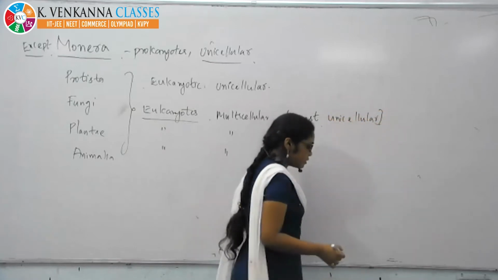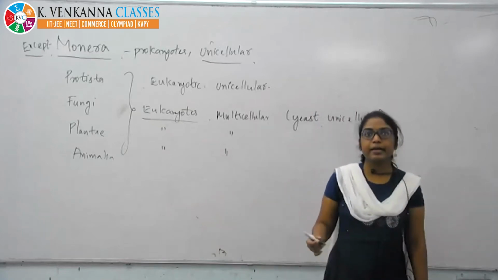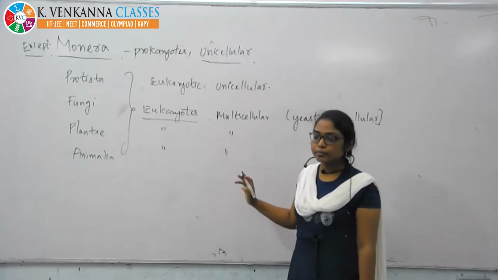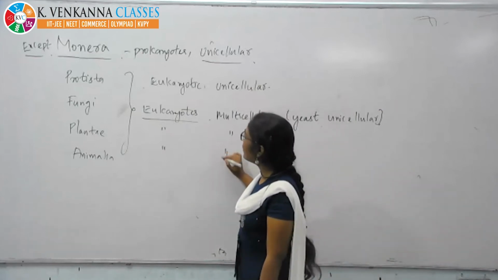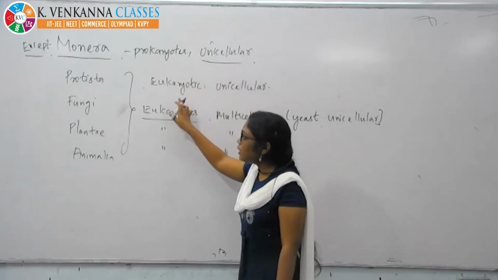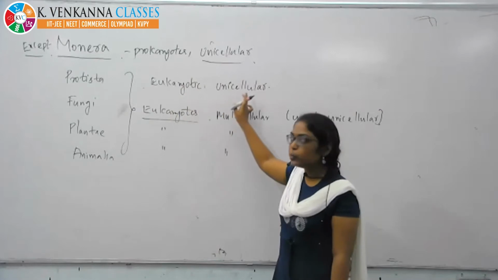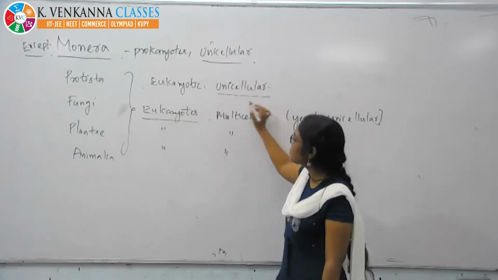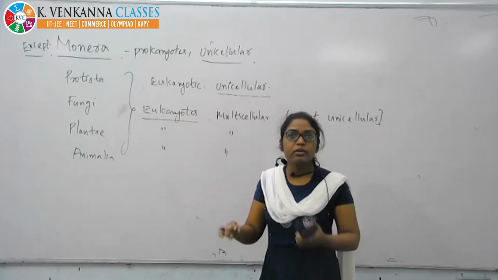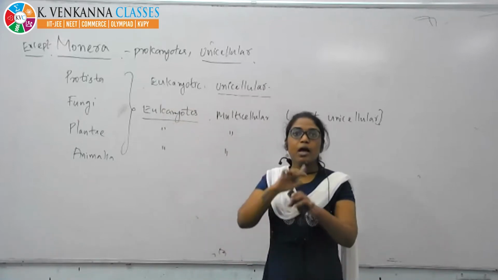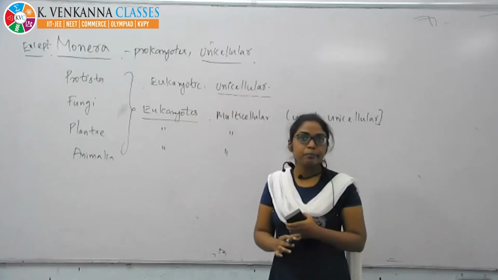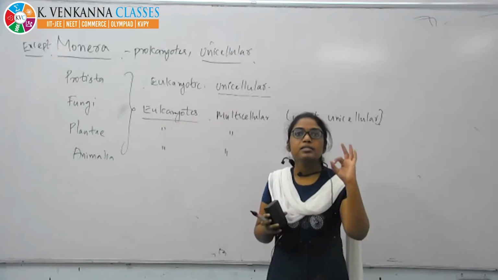This is the cell type. What kind of a cell are they? Monerans are prokaryotes and unicellular. Protista is eukaryotic unicellular. Here the exception is that all others are eukaryotic multicellular. Multicellular means multiple cells, a number of cells. Unicellular means single cell.